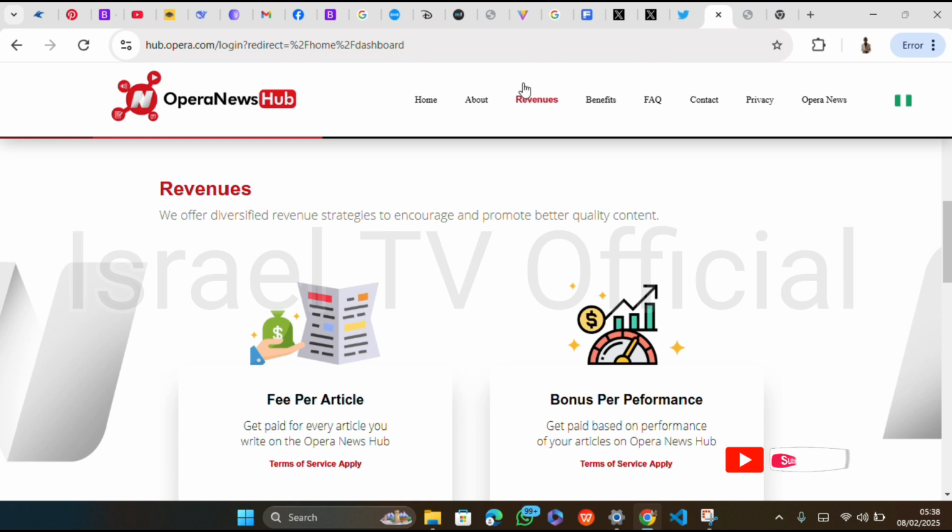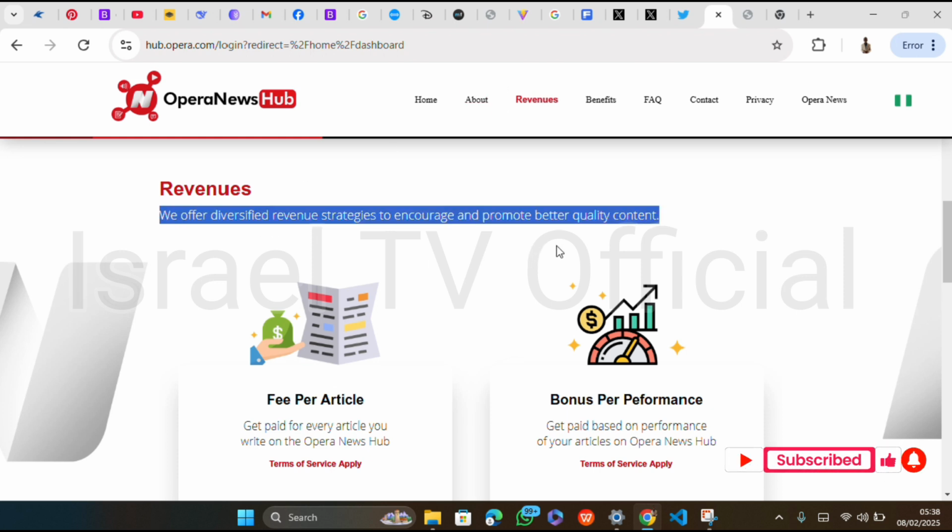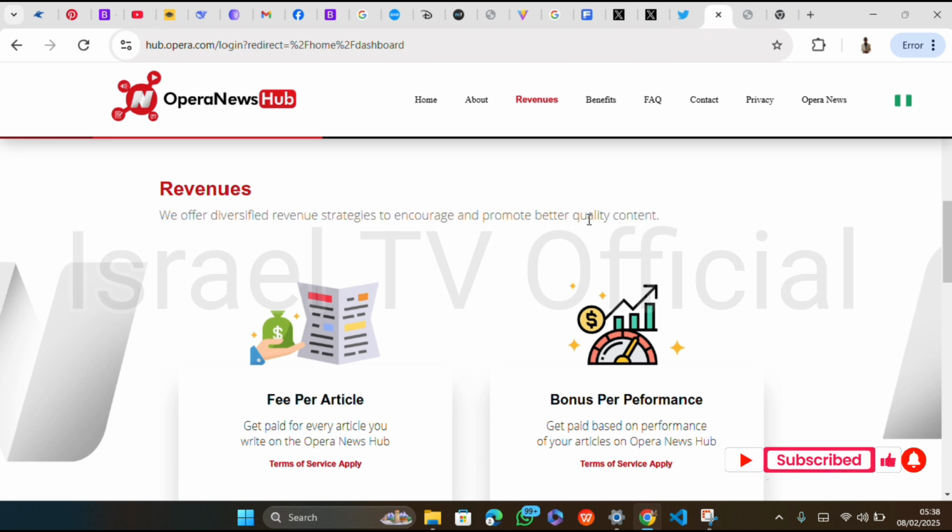You earn a fee per article, just like what you can see on your screen. They wrote that we offer diversified revenue strategies to encourage and promote better quality content. So you earn actually per article, a fee per article, get paid for every article you write on Opera News Hub. But we'll see more of the requirements as we are going. So you earn a fee per article, and there are revenue strategies you can use.